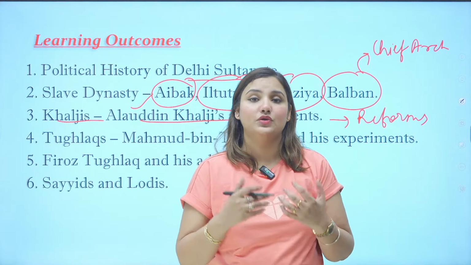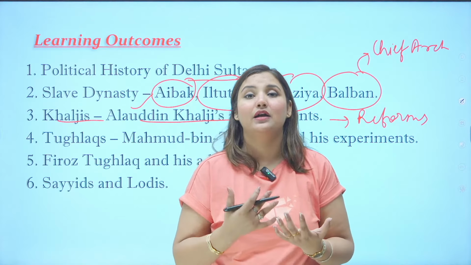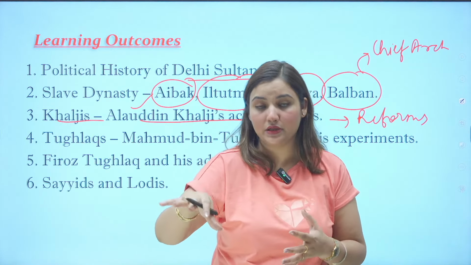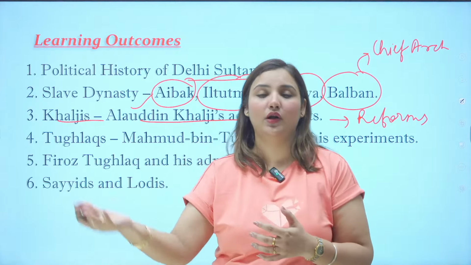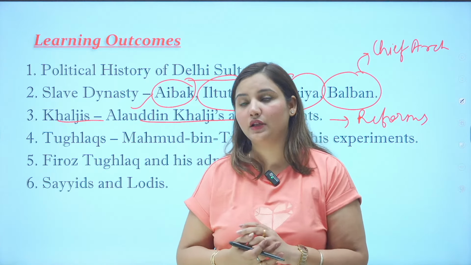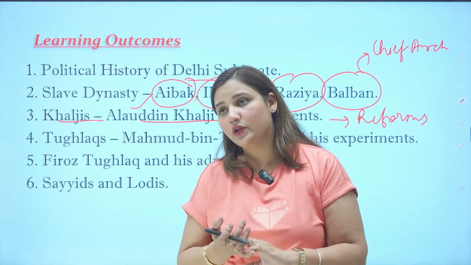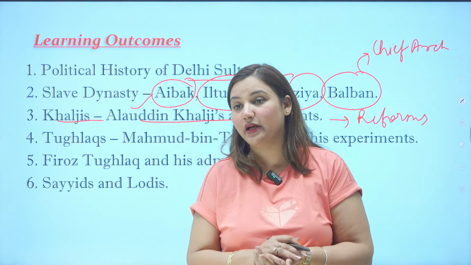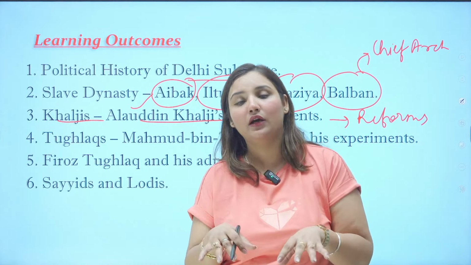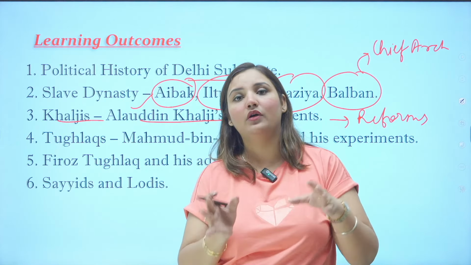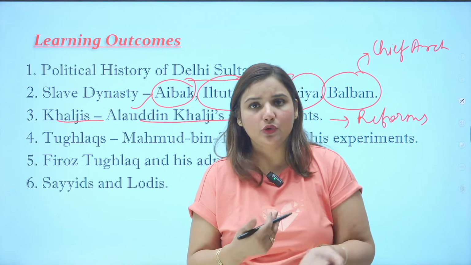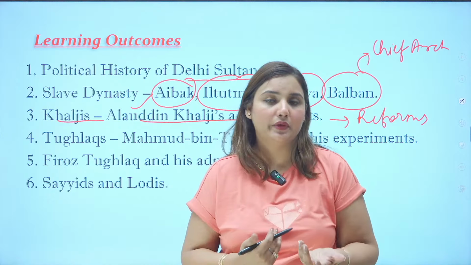He also started a dag system, branding of the horses, where he used to brand the horses with some symbols to know that these are the royal horses. Have you seen people living in government quarters? Sometimes, when they get a house from the government, instead of living in it, they keep it on rent to earn more money. People do this. So what is the problem here?